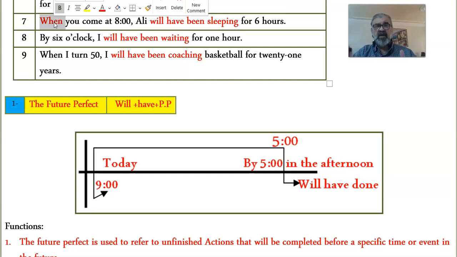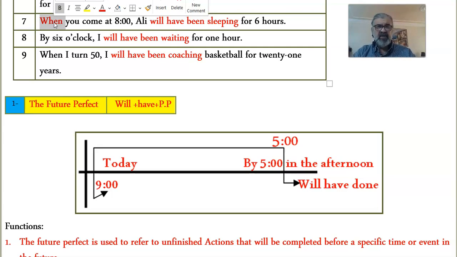By 6 o'clock, I will have been waiting for 1 hour. What time is it right now? It's 5 o'clock. Again, the same concept. You waited for your friends, and you waited, but they didn't show up. So you called them, where are you? We got stuck. We need at least 1 hour. It's 5 o'clock right now. We'll be at the cafe at 6.